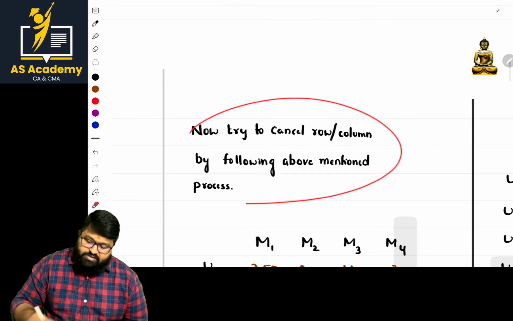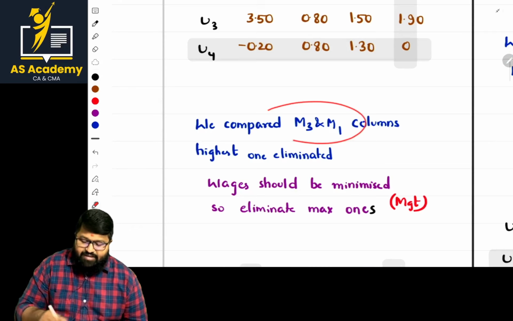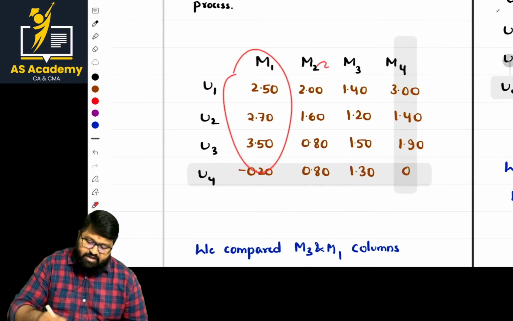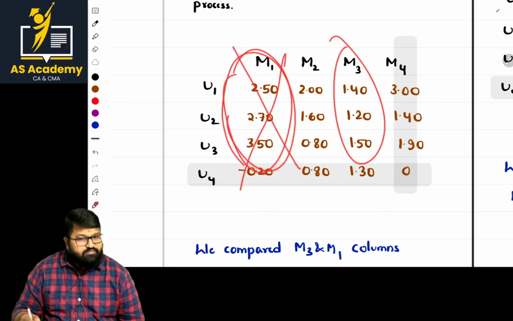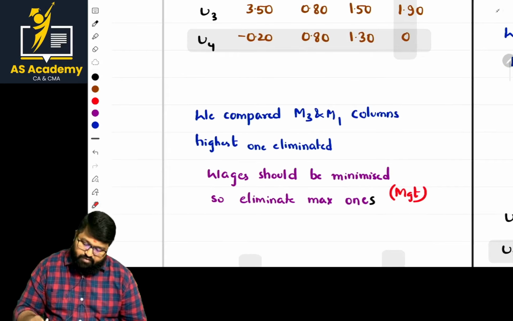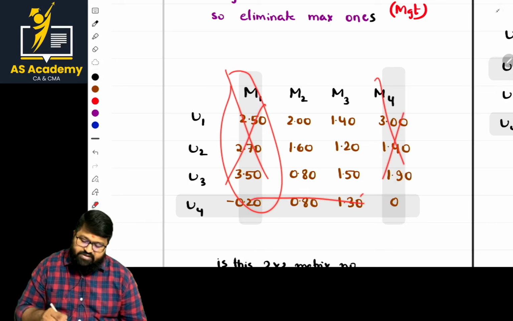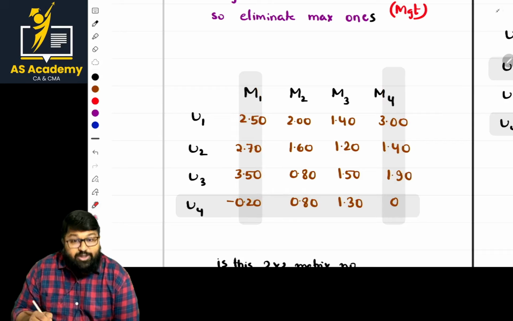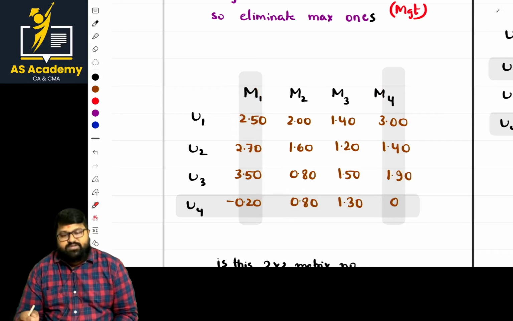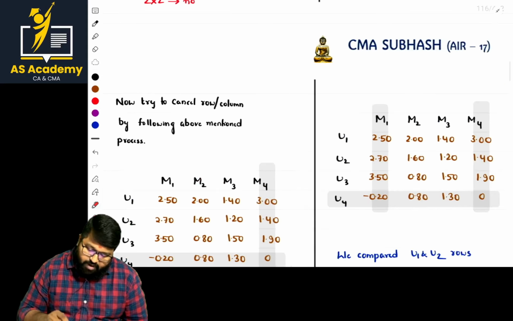Now try to cancel the rows and columns by following the above proposition repeatedly. Now we are comparing M3 and M1. In this, the highest one will be eliminated. So this is eliminated. Now is it 2 by 2? No, it is 3 by 2. We have to get a 2 by 2 matrix. Now again the process repeats until you solve that part.